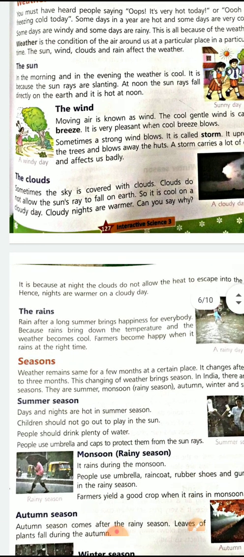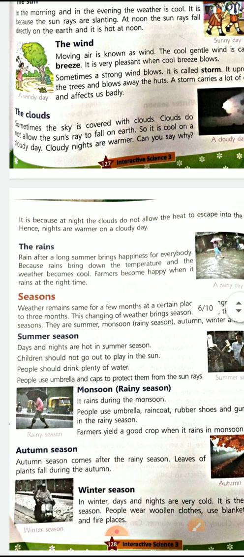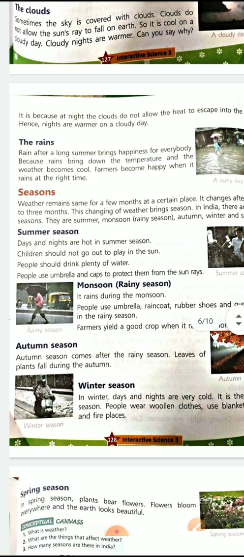Now the rain. Rain after a long summer brings happiness for everybody, because rain brings down the temperature and the weather becomes cool. Farmers become happy when it rains at the right time. At the right time. Now seasons. What is seasons? Weather remains same for a few months at a certain place. Now seasons, it keeps on changing. It is about the weather: summer, winter, monsoon, autumn and spring.